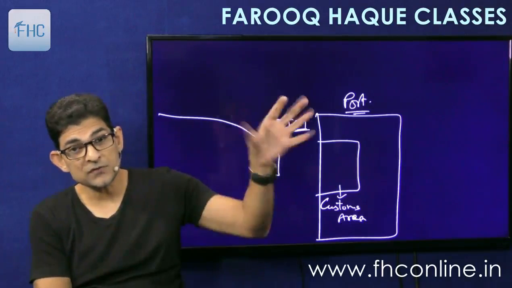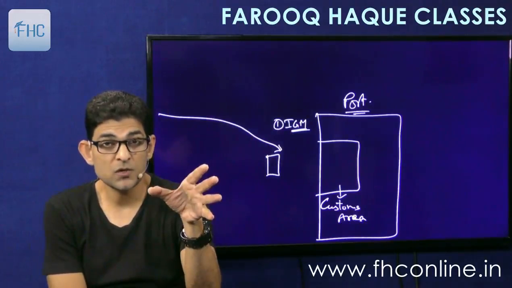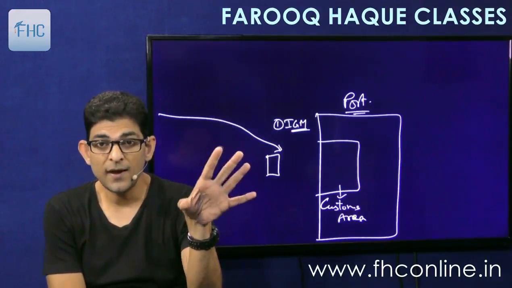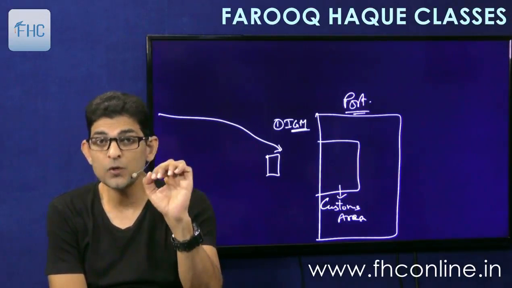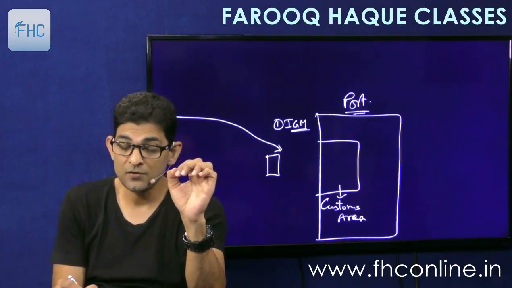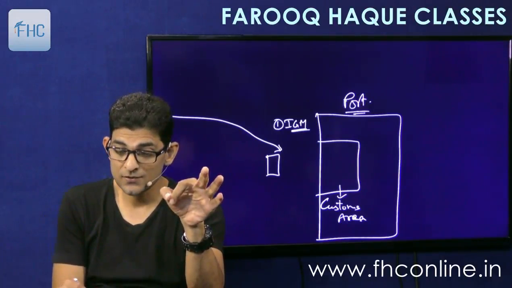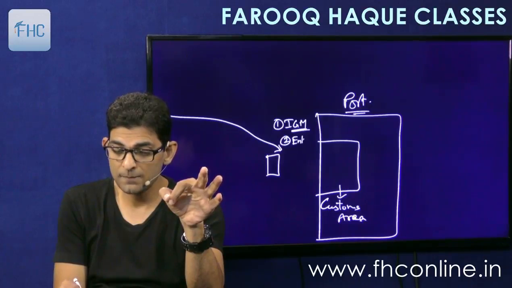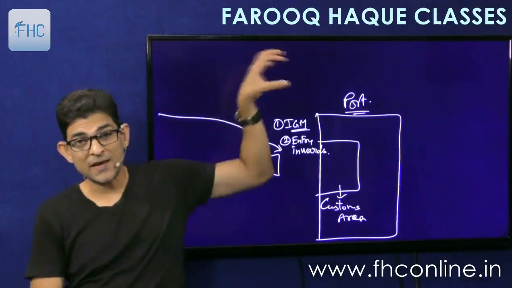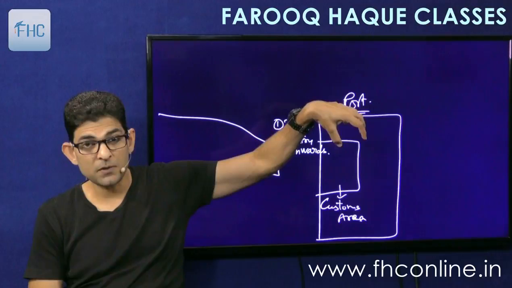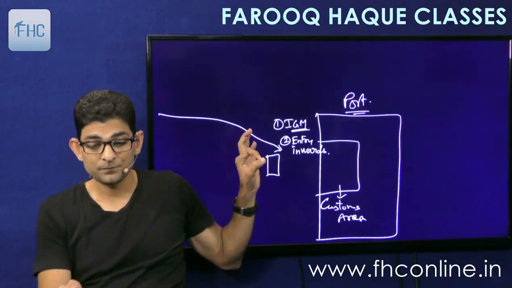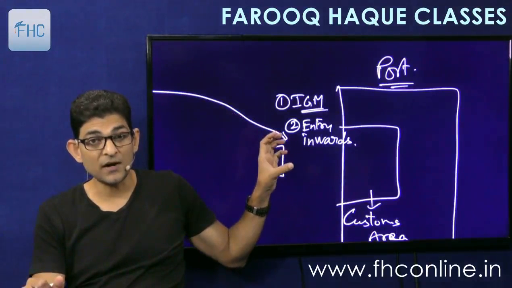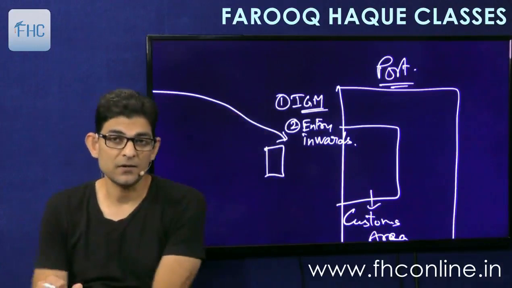Right? Then the officers have the right to come on board the ship, check the goods, documents, everything, and then they will allow the goods to be unloaded. So that permission of unloading is called entry inwards. So the second document will be entry inwards. So first the ship in charge will file the IGM to the customs department. Then after verification and checks and all, they will grant entry inwards. When this entry inwards is granted to the ship, then the unloading can start.